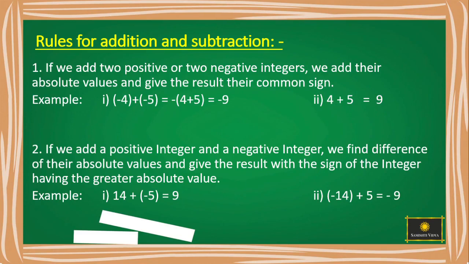Now what is the greater absolute value here? 14 is greater, right? Which sign does it have? Minus sign. So place the minus sign on the answer. It is minus 9. Therefore, minus 14 plus 5 is equal to minus 9.